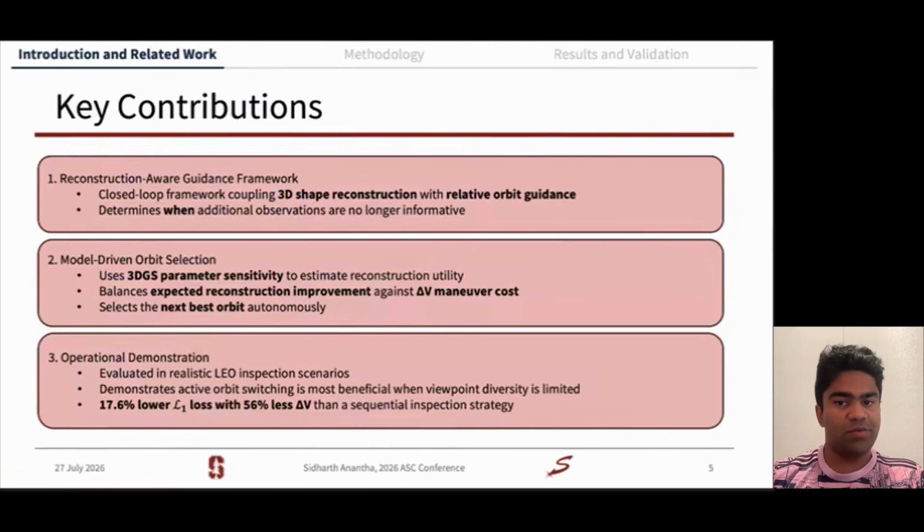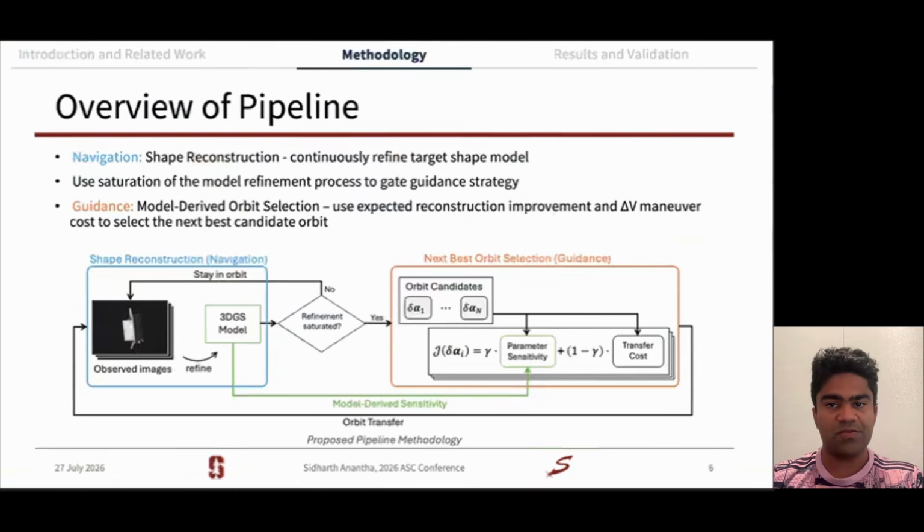And therefore, our contributions are threefold. We first close the loop by using our 3D shape reconstruction model to inform our guidance strategy to pick the next best orbit for a servicer to go to inspect our target. The second is we use our model training metrics to tell us when to switch orbits, as well as use parameter sensitivity metrics baked into our model to determine which orbit to switch to. And third, we have demonstrated this method in low Earth orbit simulations and have showcased 17% lower L1 loss and 56% lower delta V consumption than our simpler baseline approaches.